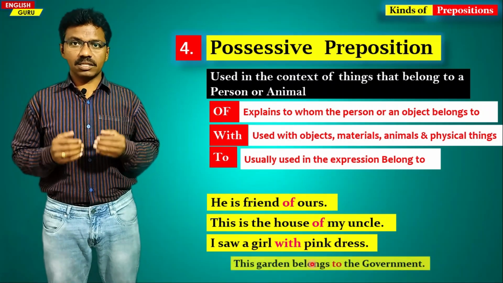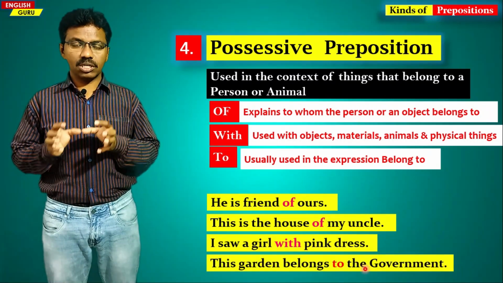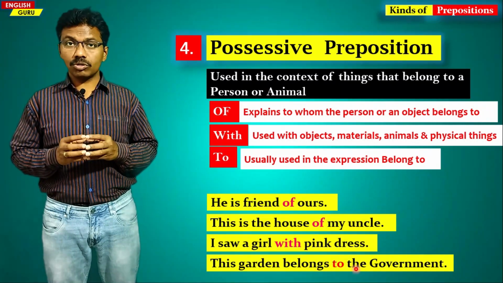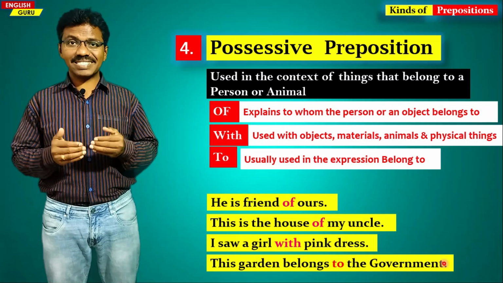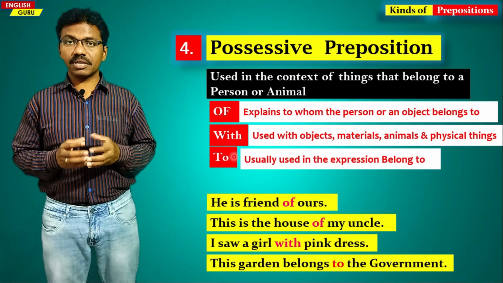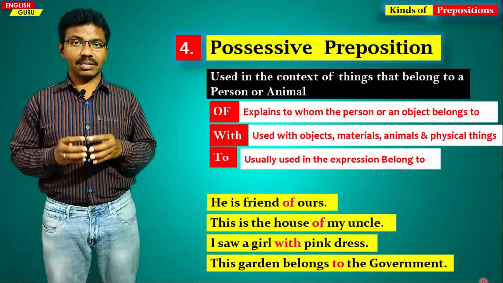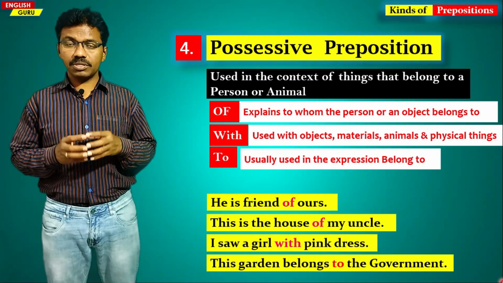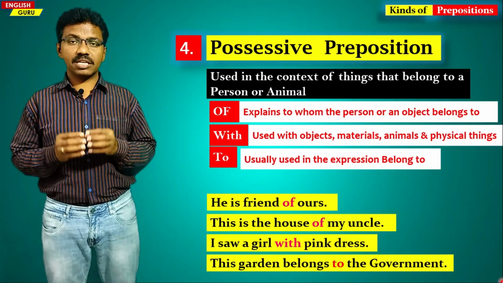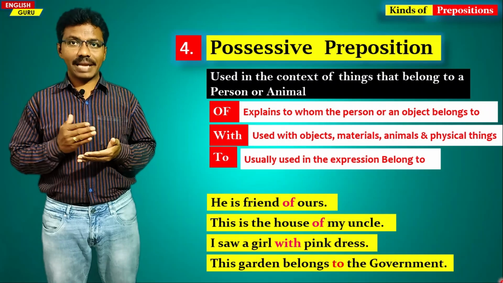In the next sentence, this garden belongs to the government. To government, so it's the government's. So to is also talking about the possession. So these three prepositions normally talk about the possession of a person or an animal. So possessive prepositions are normally used in the context of things that belong to a person or an animal.